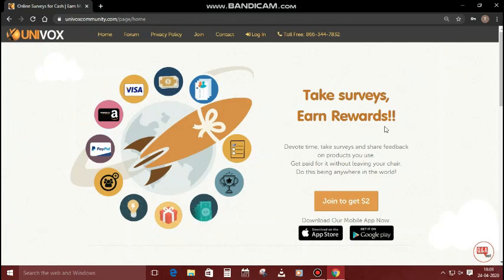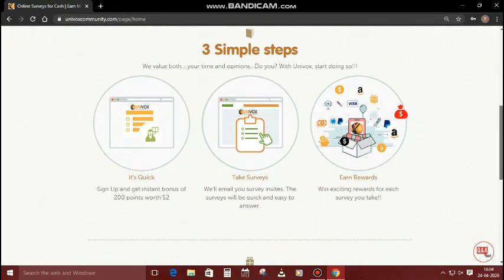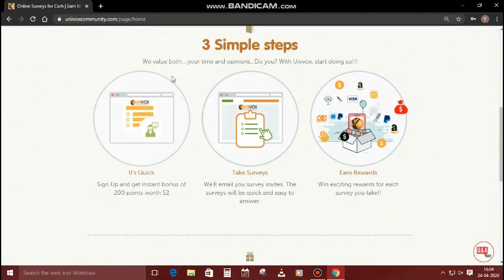Next, on this website you can earn money by taking surveys, and they are giving a joining bonus of $2. Next are 3 simple steps. First, you log in with your email ID. After you log in, they give you $2 as a reward. Next, take surveys very simply and earn money.